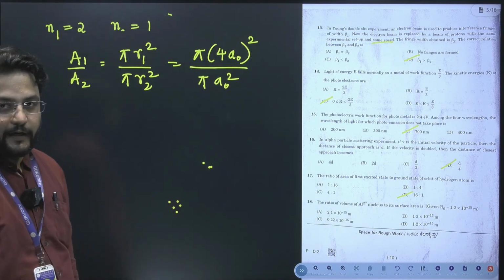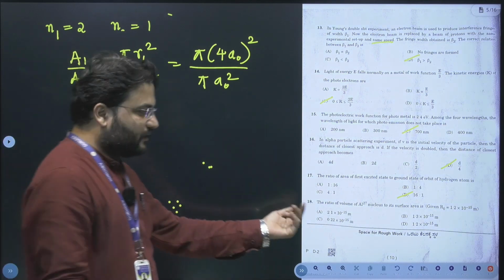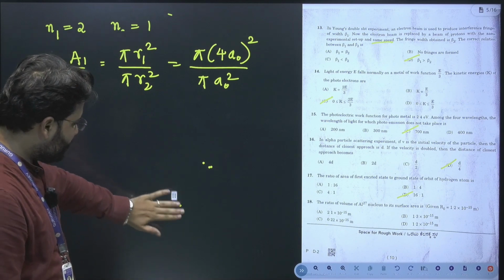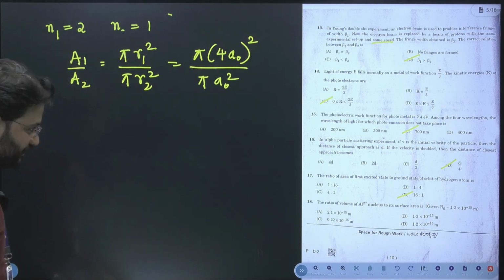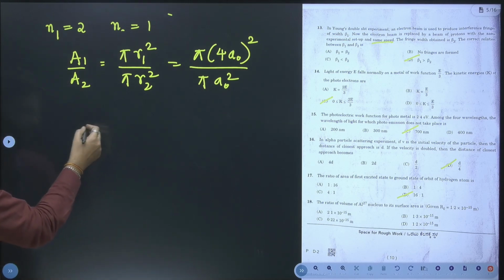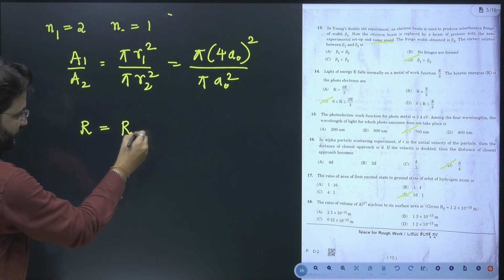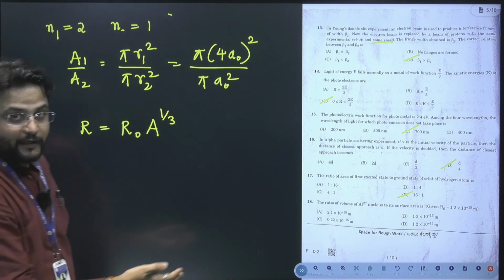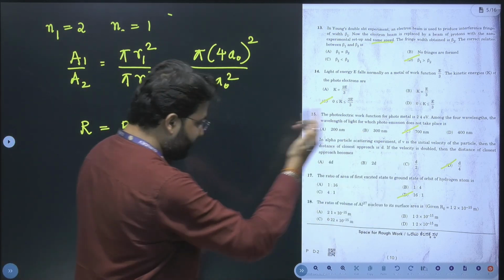The 18th question is a nuclei chapter question, very direct, and is done with a simple formula. As we know, R is equal to R naught A to the power 1 by 3. This is the radius, and they are asking for the ratio of volume to surface area.